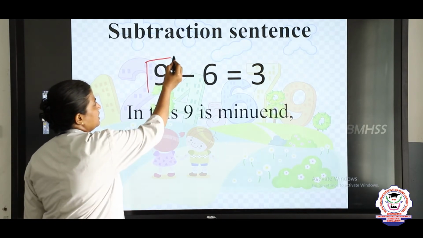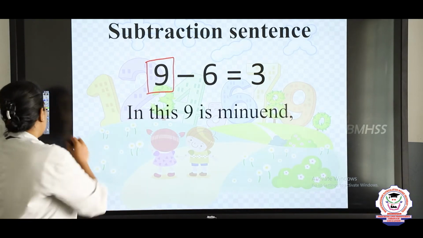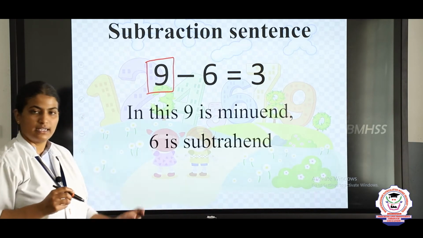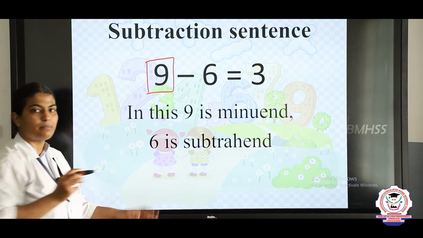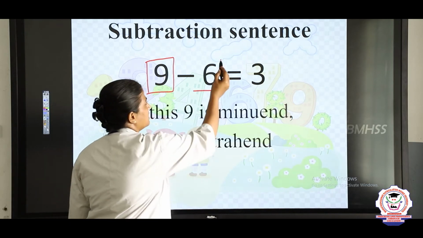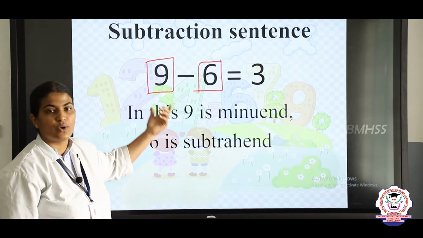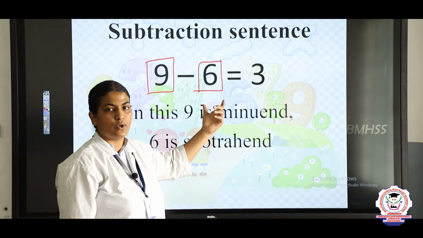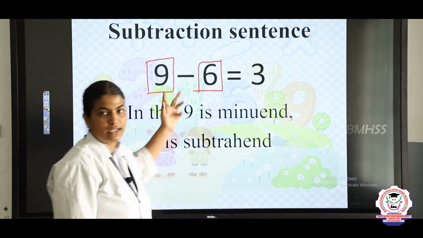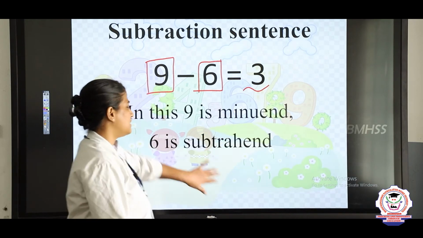The greater number in the subtraction sentence is known as the minuend and the smaller number is known as the subtrahend. So, which is the smaller number here? 6 is the smaller number here. So, 6 is known as the subtrahend. The answer or the result which we get by subtracting these two numbers is known as the difference.